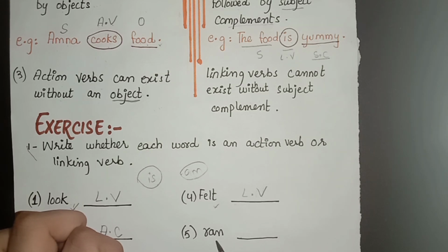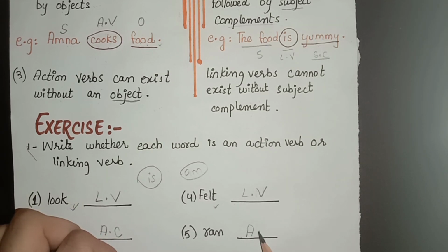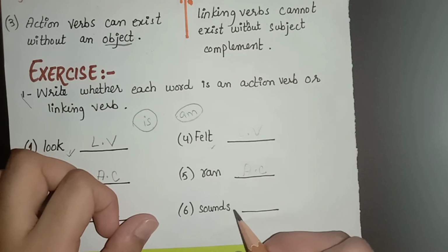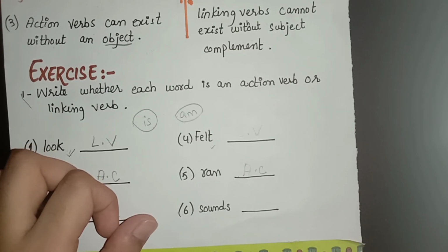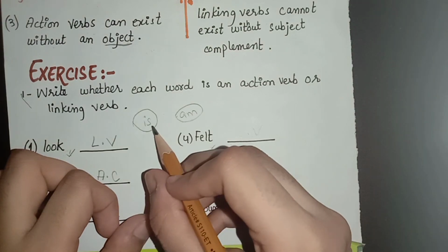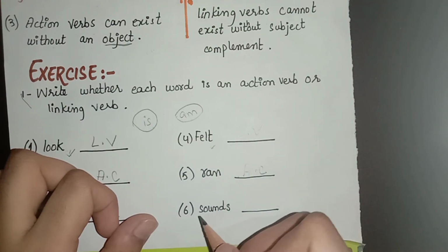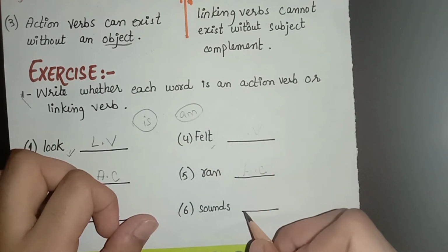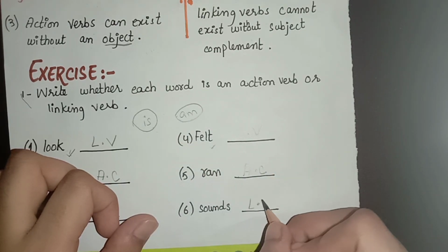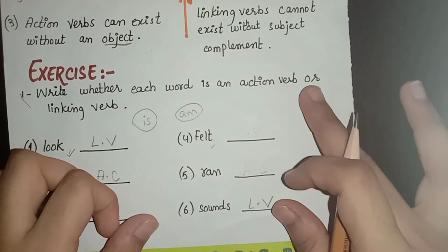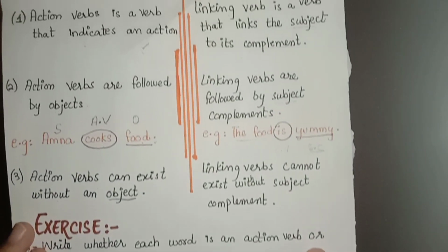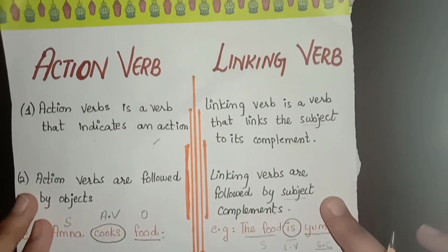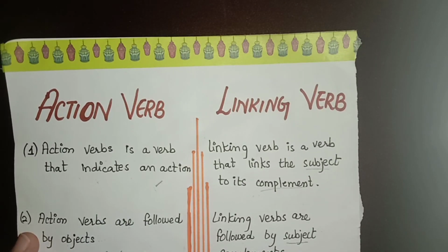Number 5 is ran. Ran is obviously an action verb. Sounds: if I say she sounds funny, we can change it into the is sentence, she is funny. So if we can change the verb into is, am, are, we can say that the verb is a linking verb. Now we have completed all the related queries about action verbs and linking verbs.